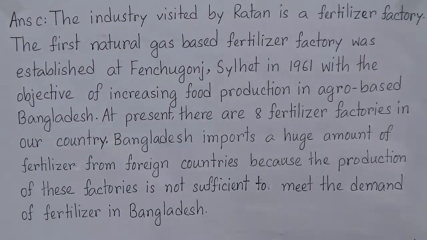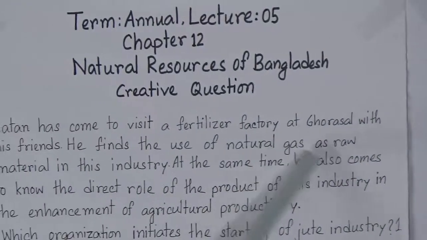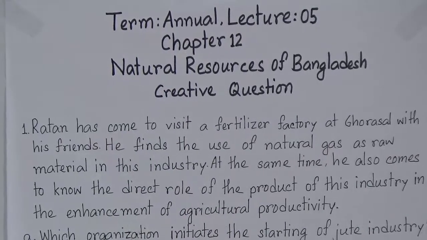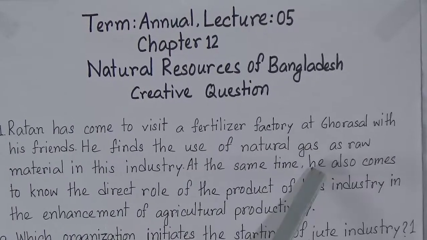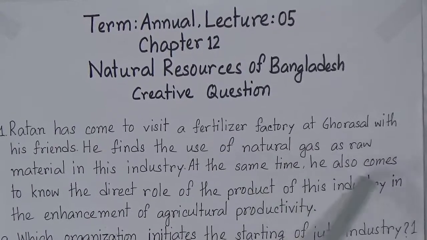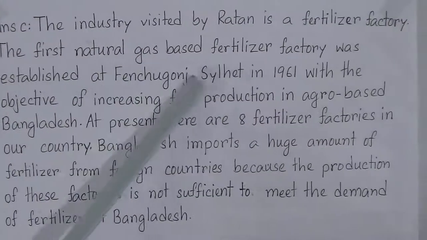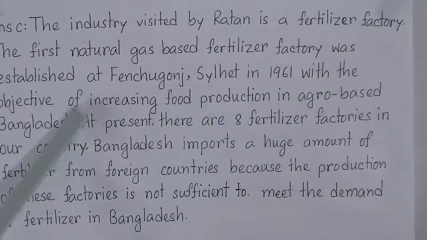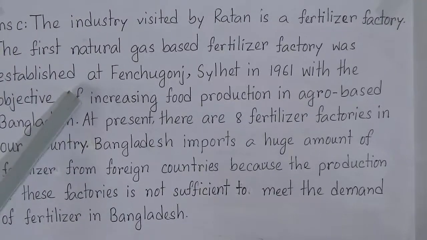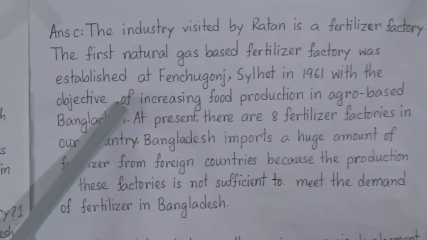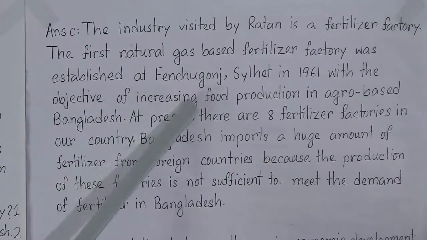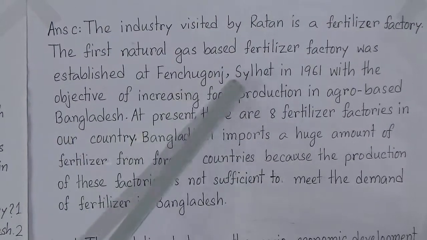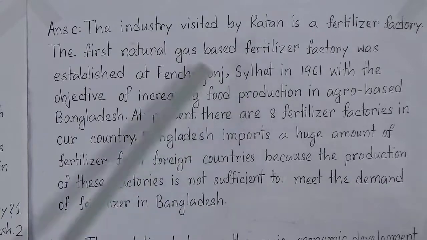Now look, it's mentioned there the factory is at Gorashal with his friends, and the raw material of this factory is natural gas, and we have to find out the fertilizer factory, and the first factory,